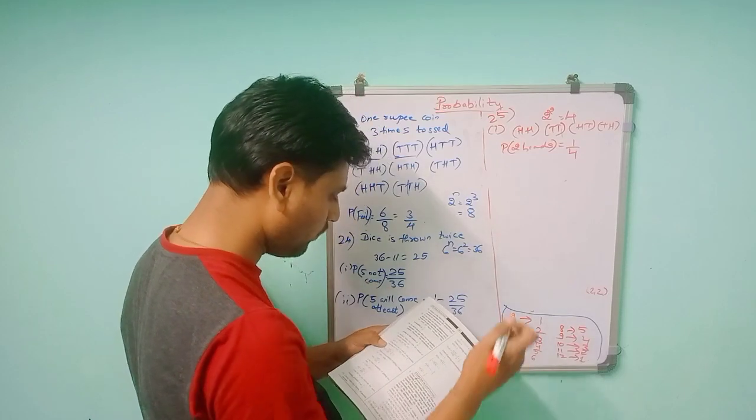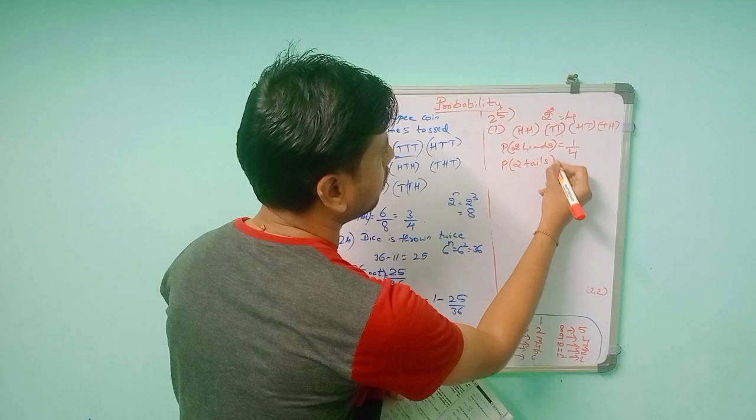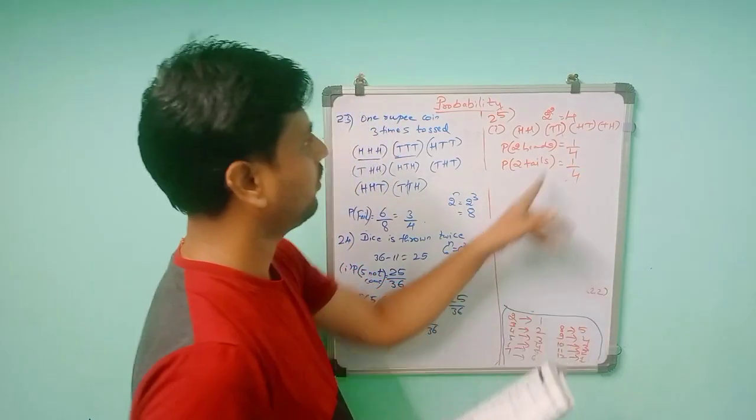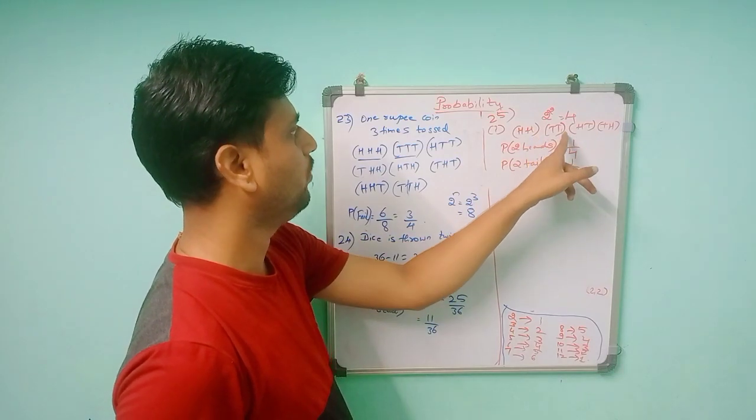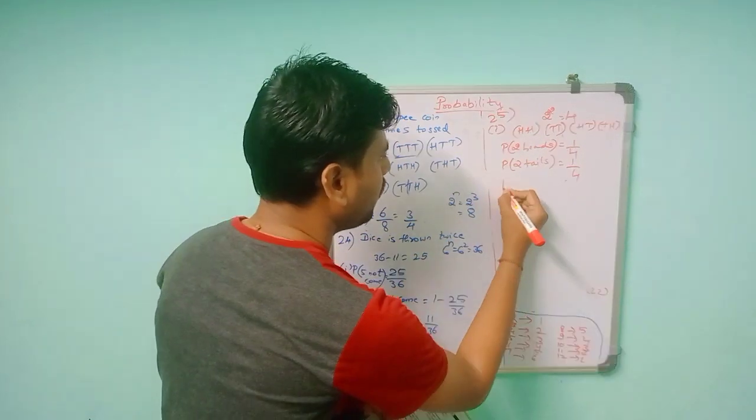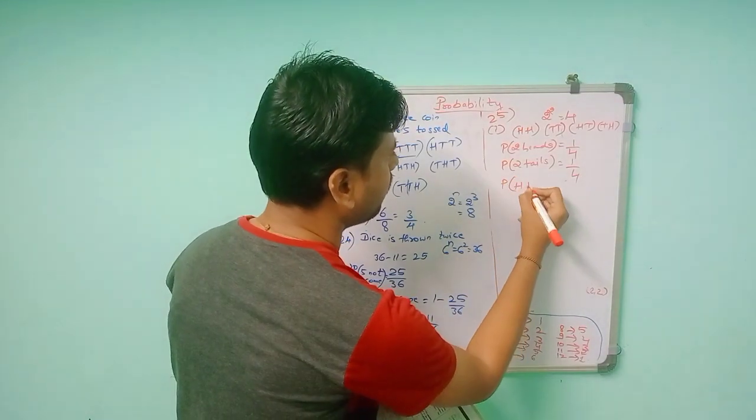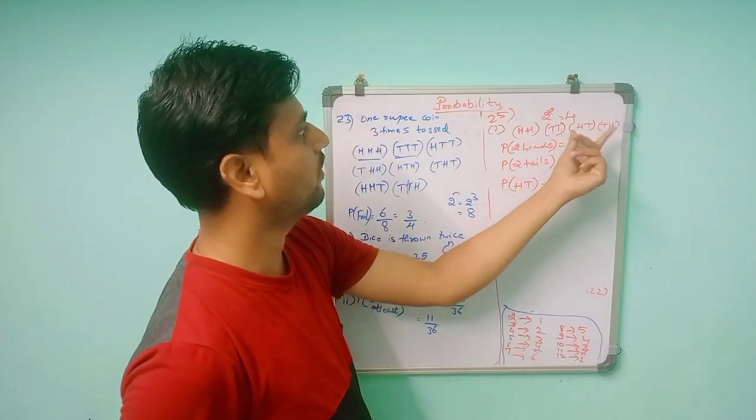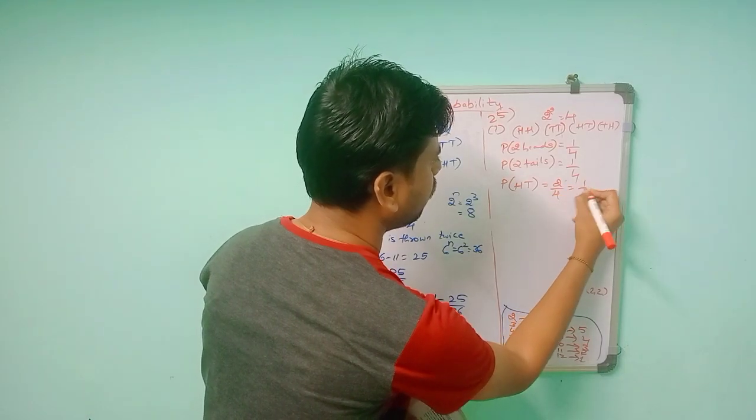Then the probability of 2 tails. Two tails is also only 1 outcome, because this one has 1 tail and this one has no tail. So it will be 1 by 4. And the probability of 1 of each, that is head tail or tail head. So you will get two outcomes out of a total of 4, so it will give 1 by 2.